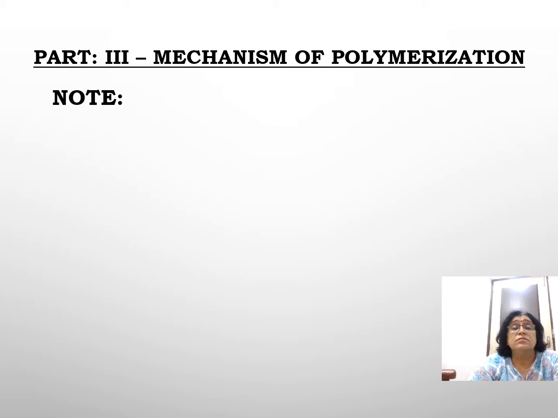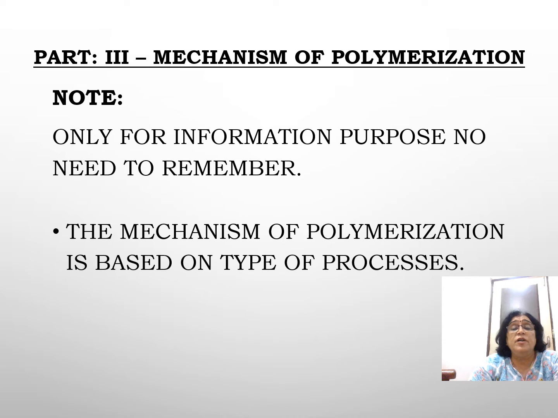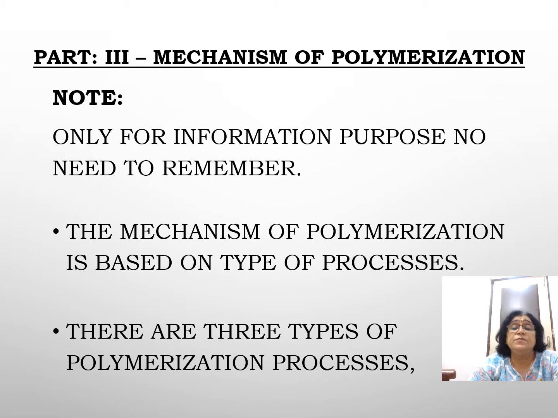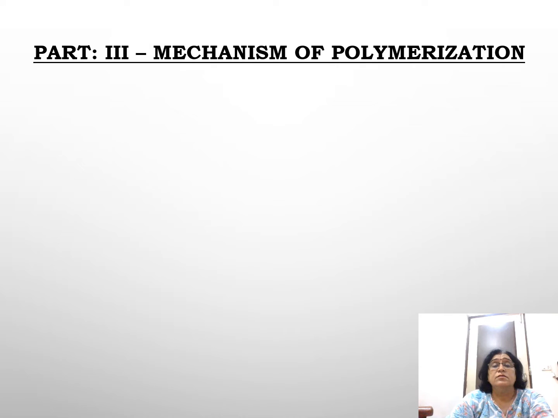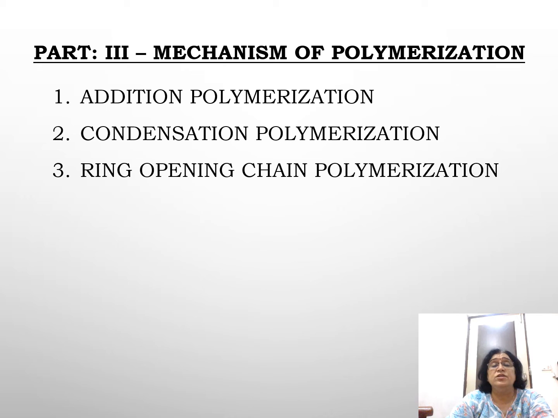Hello students, so today we will be studying the mechanism of polymerization. The mechanism of polymerization is based on the type of process. There are three types of polymerization processes, as we studied earlier: addition polymerization, condensation polymerization and ring opening polymerization.